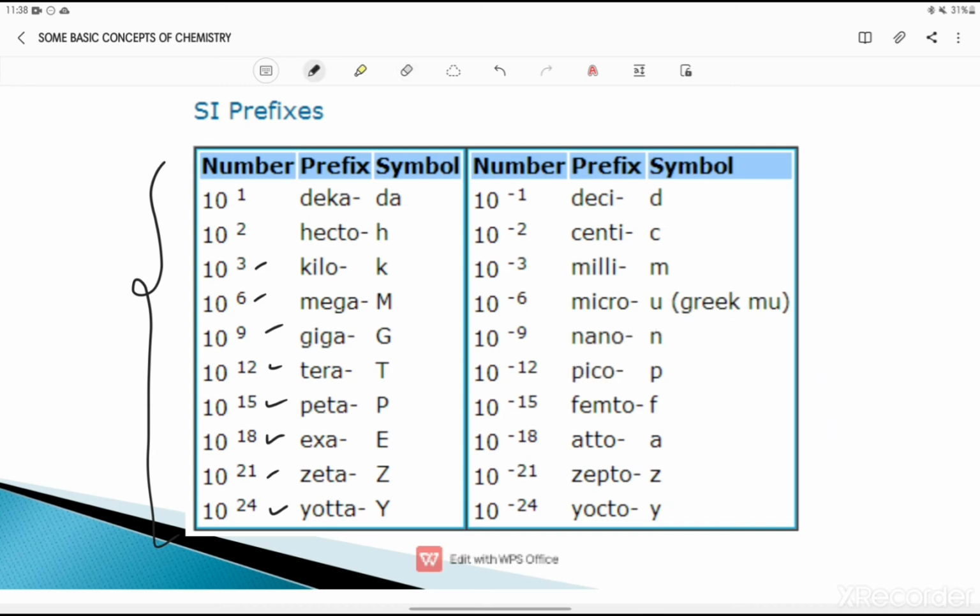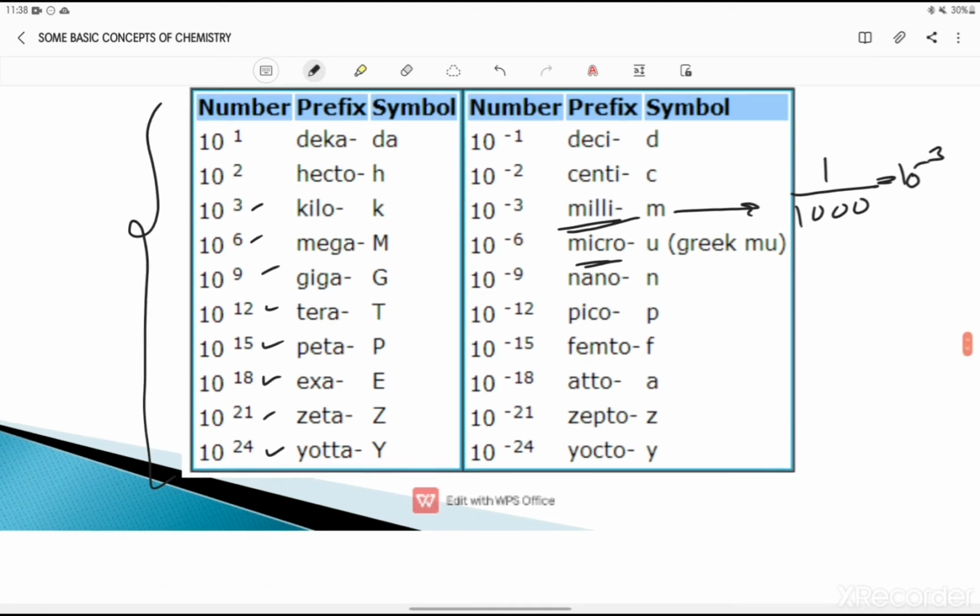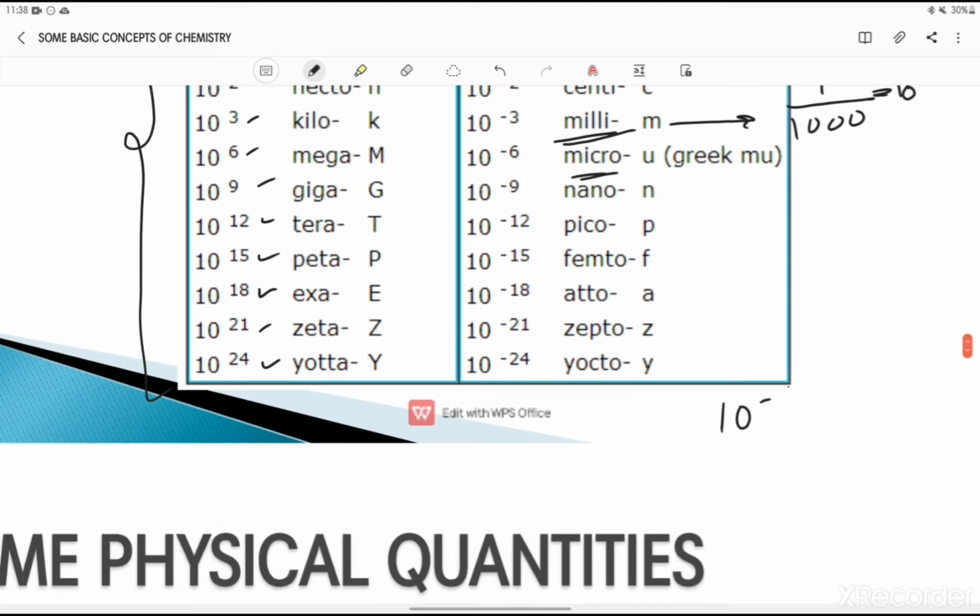So if I say that 10 to the power -3, it means 1 by 1000. What will we call 10 to the power -3? We will call it milli. Okay, what will we call 10 to the power -6? We will call it micro. So we use these prefixes with the fundamental units to represent some unit. For example, if you have 10 to the power -6 second, so how to write it?